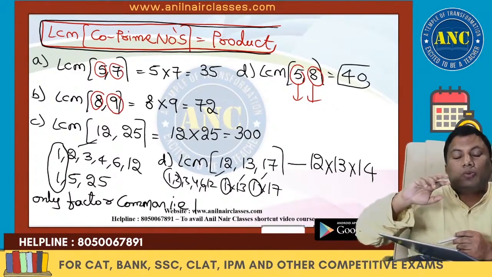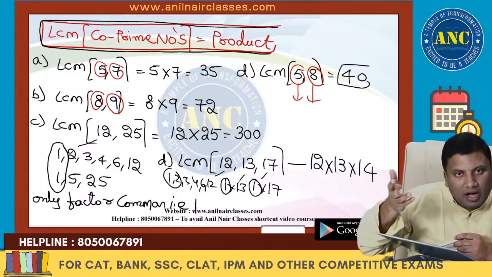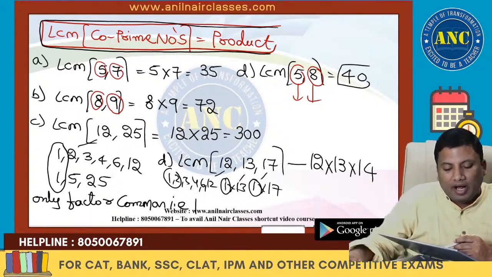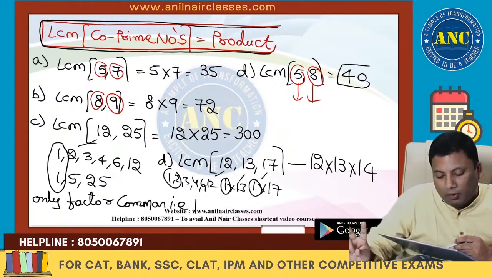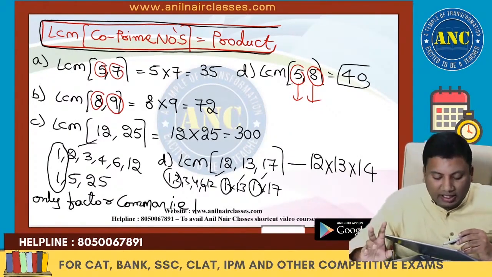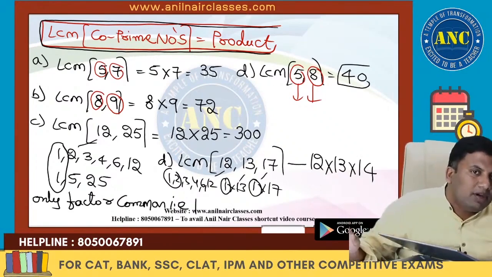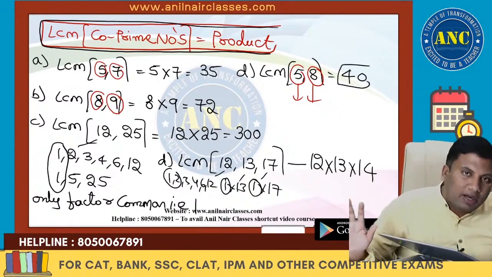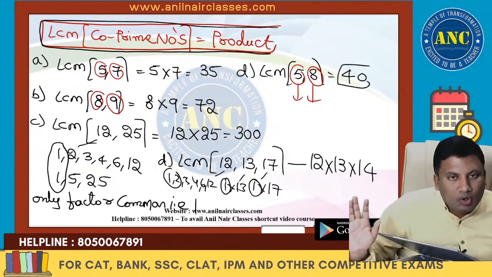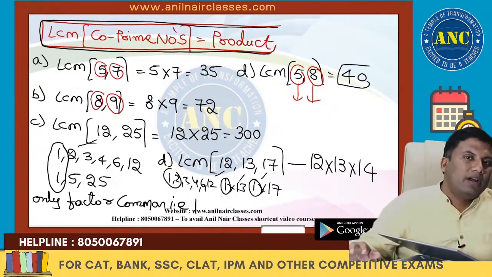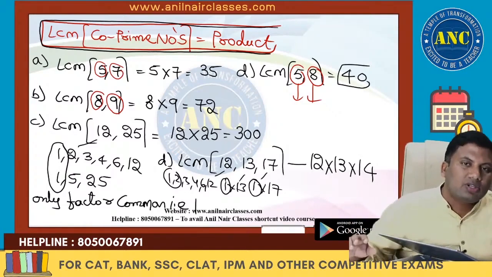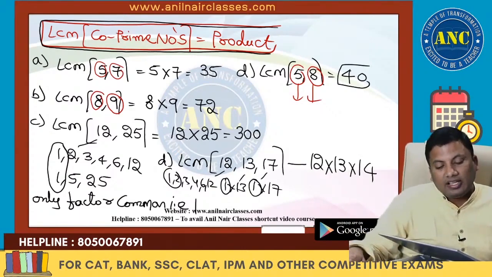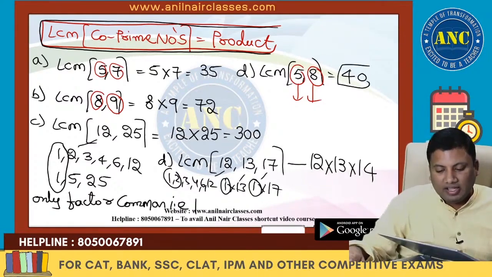For two numbers to be co-primes, both the numbers may be composite, both the numbers may be prime, one will be prime and another will be composite. So for two numbers to be co-prime, it is not mandatory that all of them should be prime numbers. Prime numbers and co-prime numbers are completely independent of each other. Two prime numbers, it is a co-prime set. Two composite numbers with only one factor common, that is also a co-prime set. One prime, one composite, that is also a co-prime set. LCM of co-prime numbers is always their product.